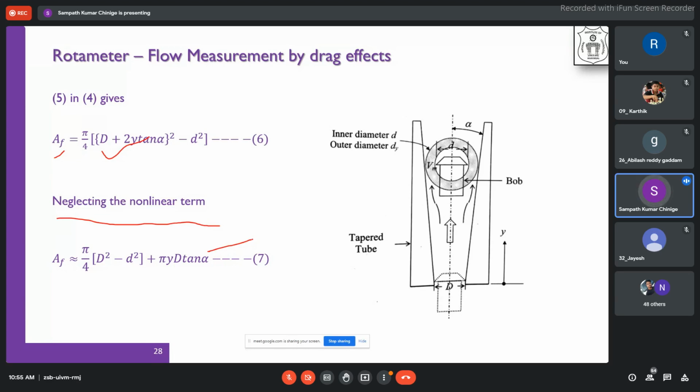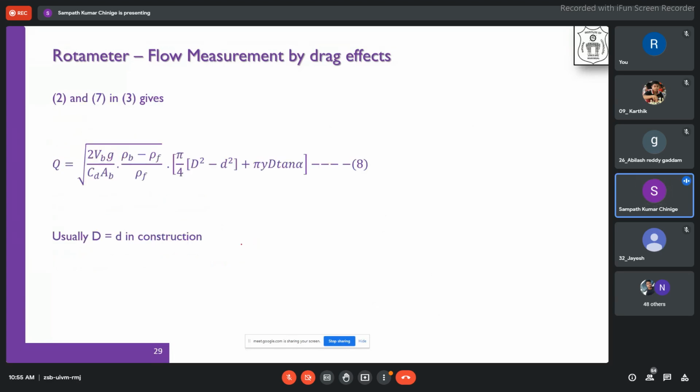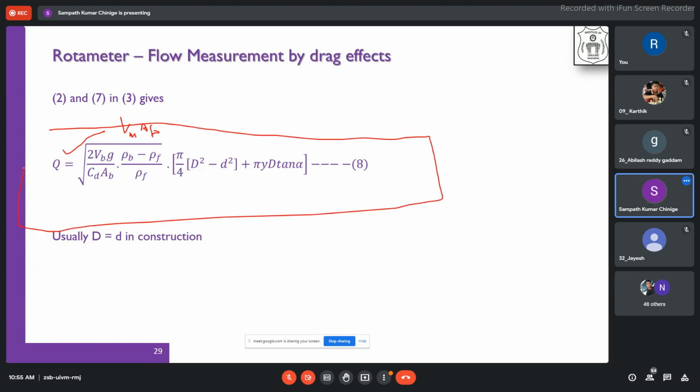So this will give you the area of the available flow, and when you substitute that in the expression for Q, Bm into area of the flow, you get the final expression. All the terms we know. Based on these values, wherever y is there, depending on the angle alpha and what is the capital D, and all other things are the same: what is the area of the bob, what is the coefficient of friction. Based on that, we are graduating depending on each location of y. We are saying that this is this much Q, so this is 10, 11, 12, 13 liters per second or something. In terms of that, you will get it.